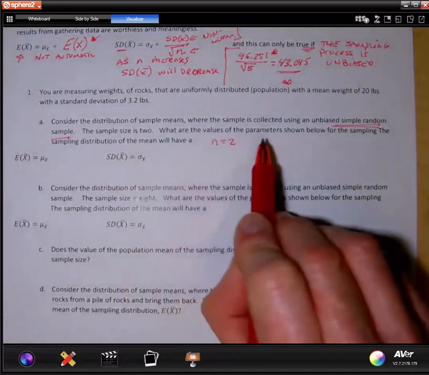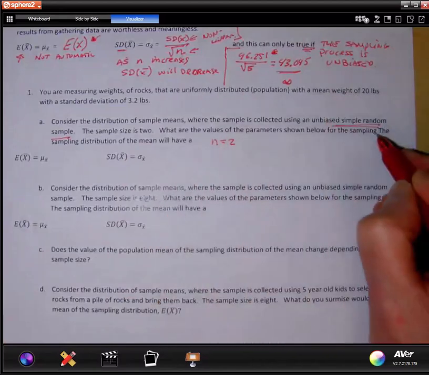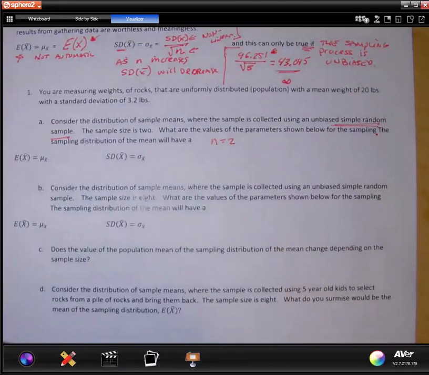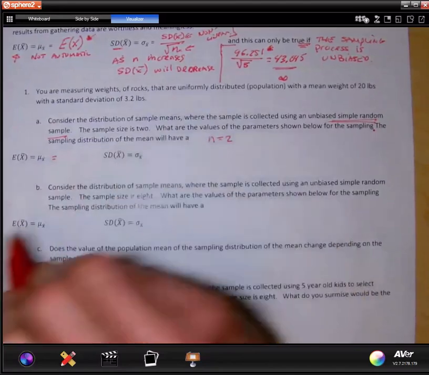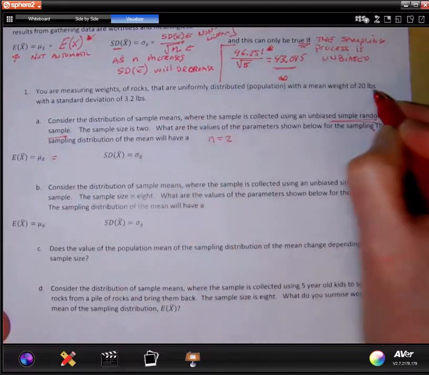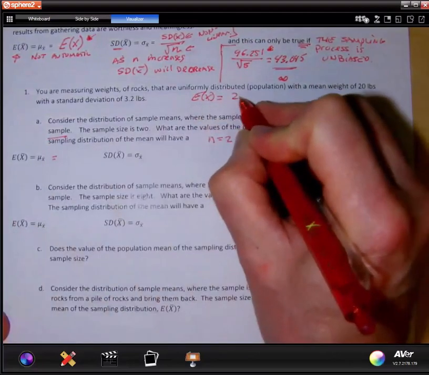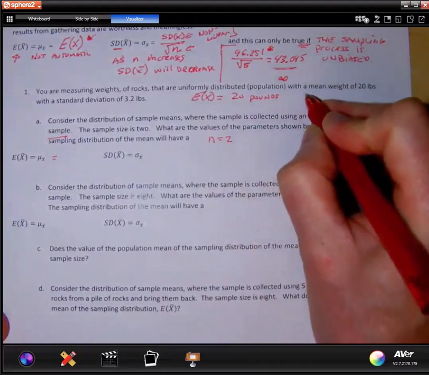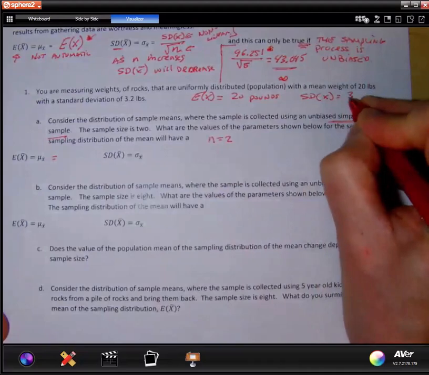What are the values of the parameters shown below for the sampling distribution? The sampling distribution of the mean will have a, so what will be the mean? Well, if my random sample is unbiased, then what do I have here? Looks like the mean weight is going to be 20 pounds. And my standard deviation is 3.2 pounds.